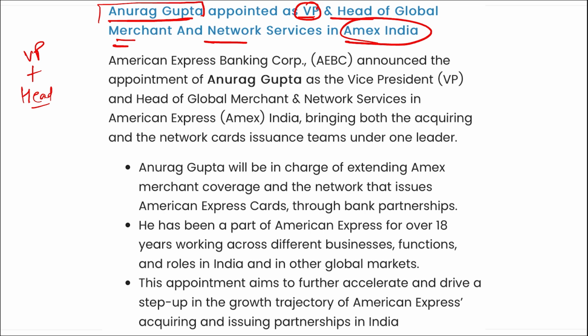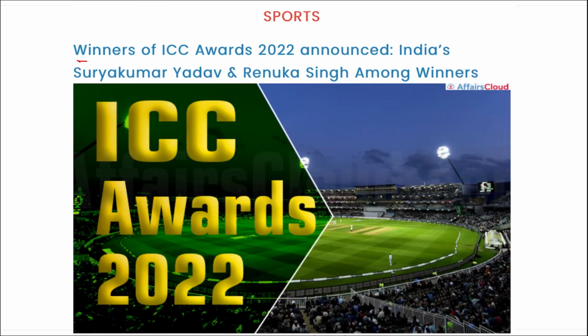All right, so remember, Anurag Gupta will be the Vice President and Head of Global Merchants and Network Services in Amex India. Next, the winners of ICC Awards 2022 were announced, and India's Surya Kumar Yadav and Renuka Singh were among the winners here. All right, I repeat, the ICC, that is your International Cricket Council, announced the winners of the ICC Awards for 2022. Who has been named as the ICC Men's T20 Cricketer of the Year? He will be Surya Kumar Yadav.